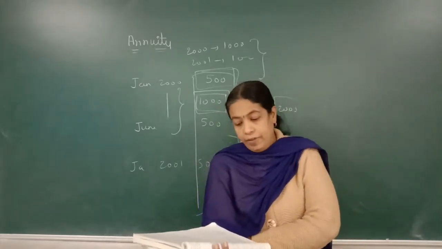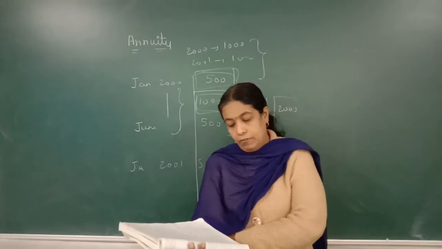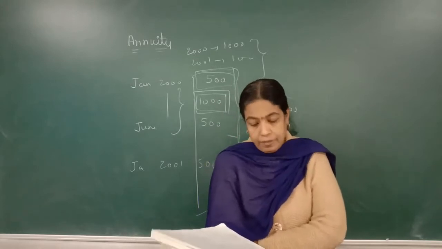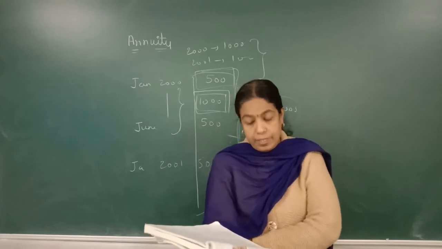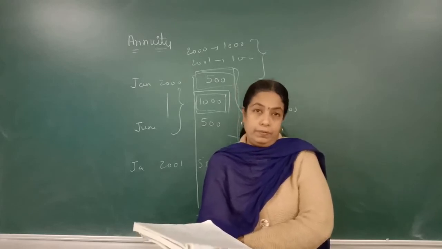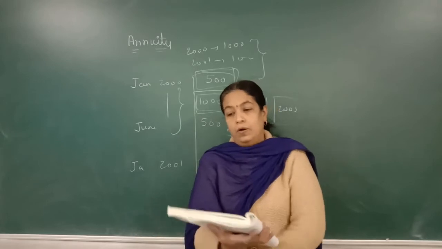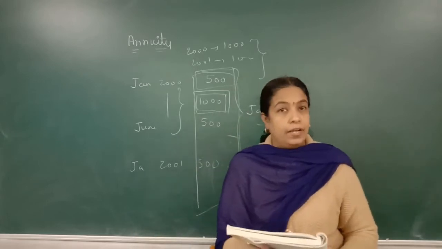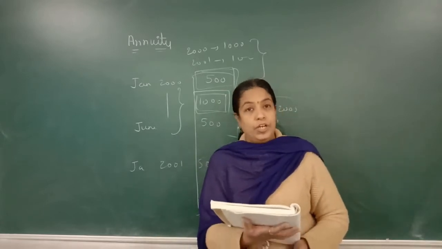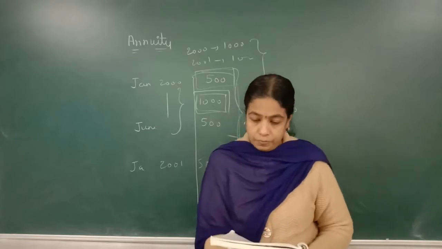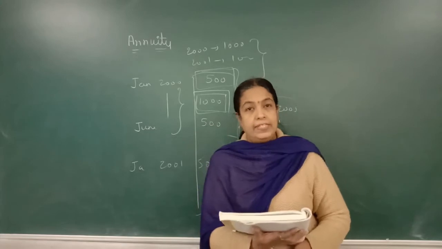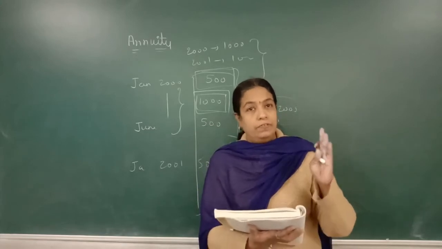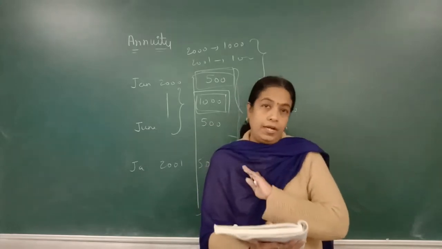Thus, if each periodic payment is invested at compound interest, the final accumulated sum with interest would be the amount of that annuity. Okay. Now, we will study only annuity immediate and annuity due. Now, next we will see basic formula. First we will study only immediate annuity.